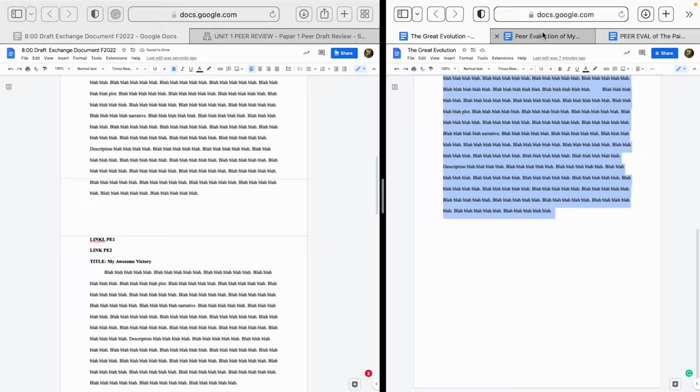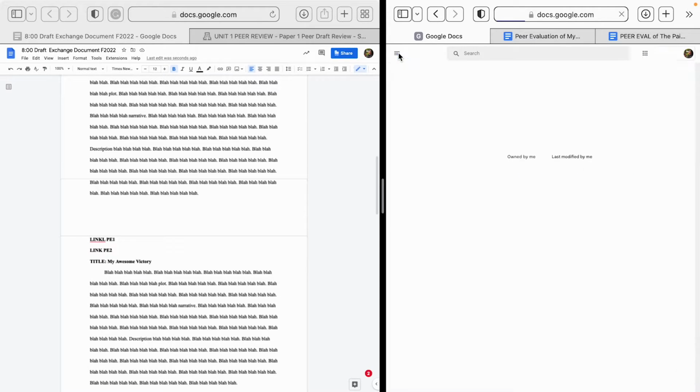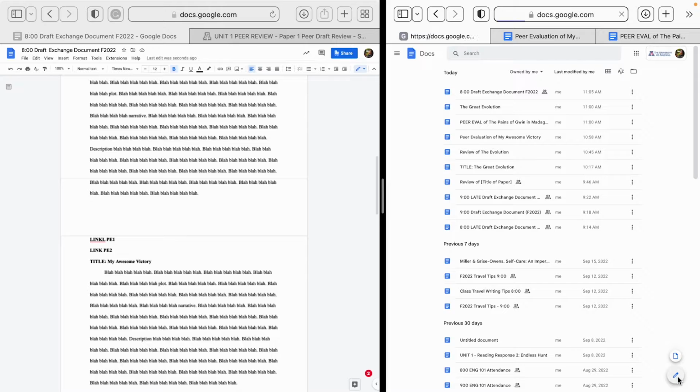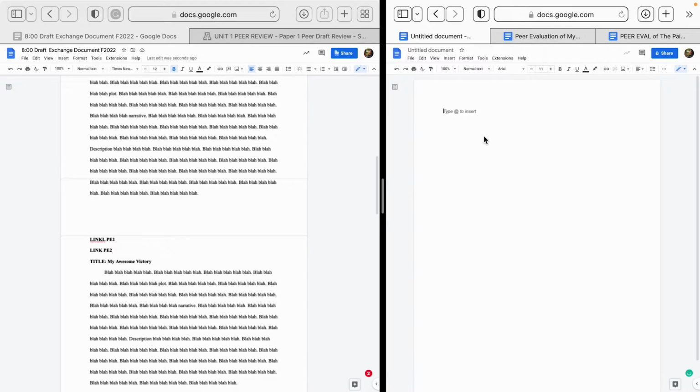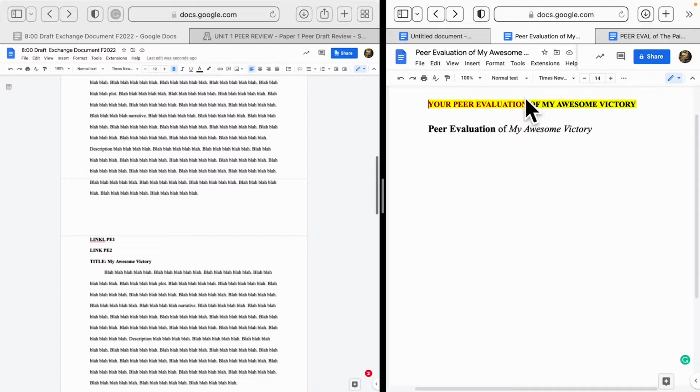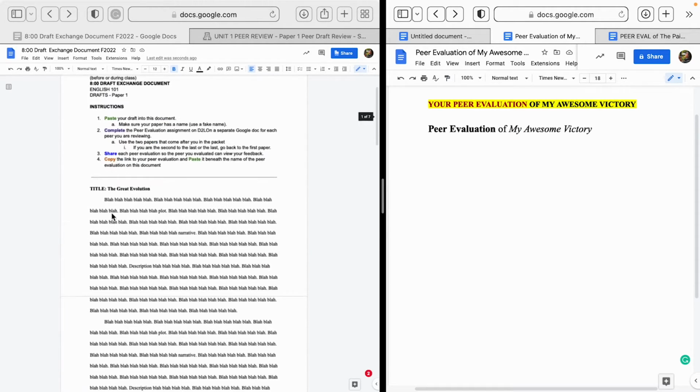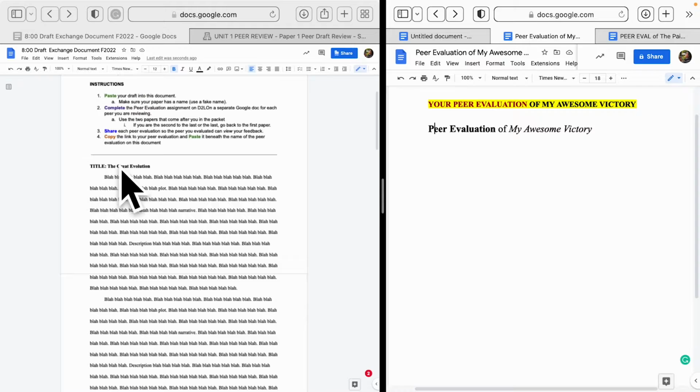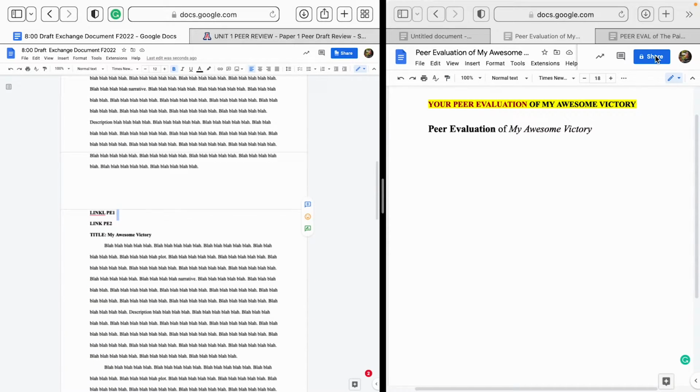So you're going to obviously create a new Google Doc, and this is going to be where your peer evaluation goes. I've set this up already, so this would be a blank Google Doc that you're going to create in class, and this would be your peer evaluation of the paper that comes directly below you. You want to make sure that the person who wrote my awesome victory can link to this document here, which is your peer evaluation of it, right? Remember, this is actually your paper, and there'll be two links to the peer evaluations of your paper as well. Go up to share. Eventually, this will have all your answers of the peer evaluation of it.